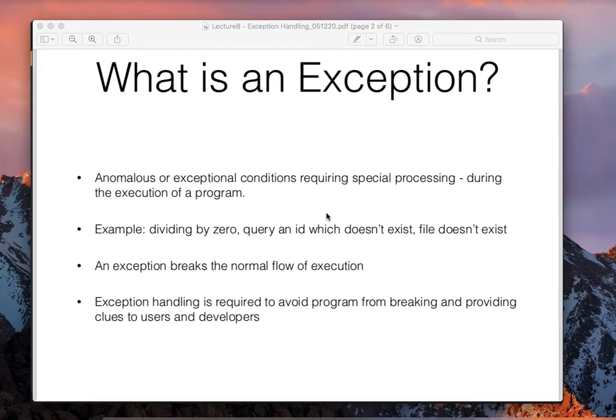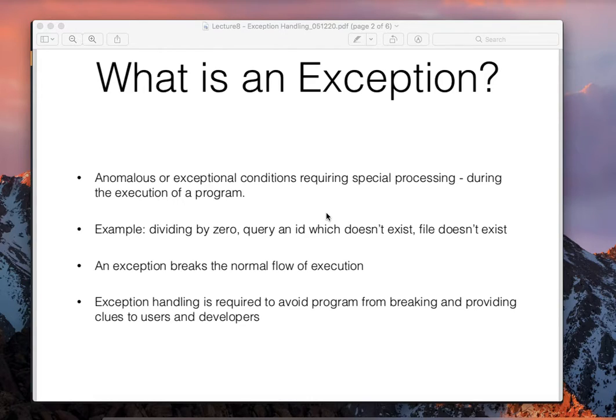Similarly, suppose your program queries a database for a certain ID and that ID is not present, then again there will be an error, so you want to handle that as well. Or you are reading a file but the file does not exist. Say a file name comes in, but it is not there.